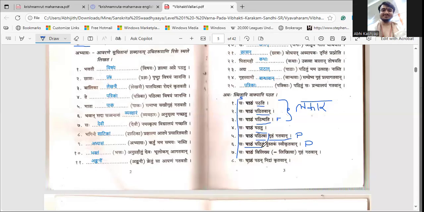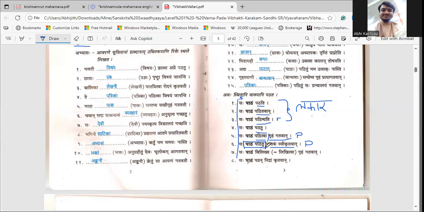So now what we need to understand: Pustakam Swikritavan is past tense. But Patham Pathitum, for the sake of reading, this is not past tense. Actually, there is no tense specified over there. How do we get to know which tense is specified over there? Because we have no idea whether he has read it or is going to read it.